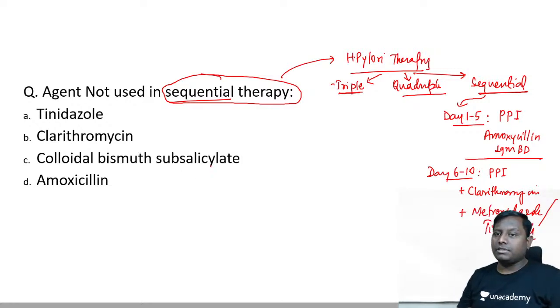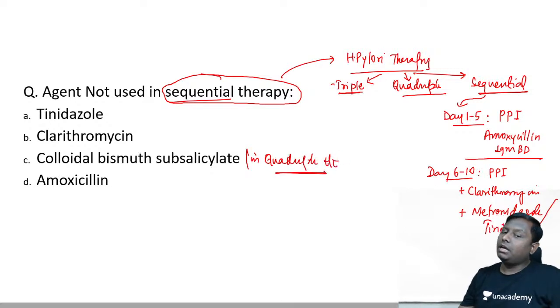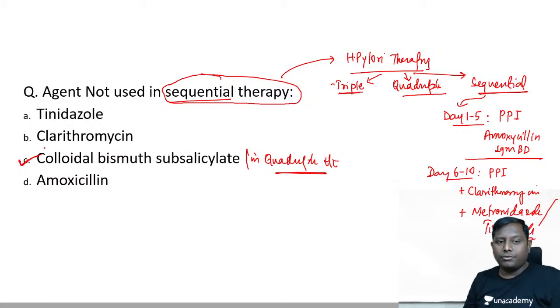Now this colloidal bismuth subsalicylate that we have is mainly used in quadruple therapy, where we use tetracycline, PPI, metronidazole and colloidal bismuth subsalicylate, one of the ulcer protectors. So I hope this is making sense to all of you, that we do not use colloidal bismuth compounds in sequential therapy, but in quadruple we can use them. We also do not use them in the triple.